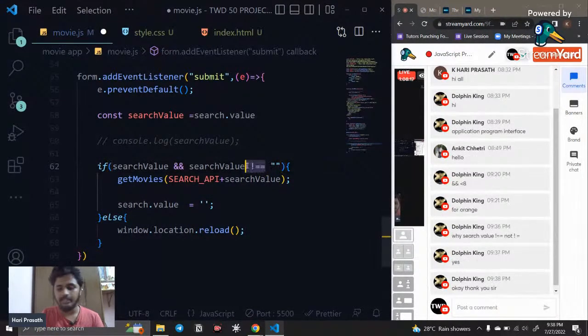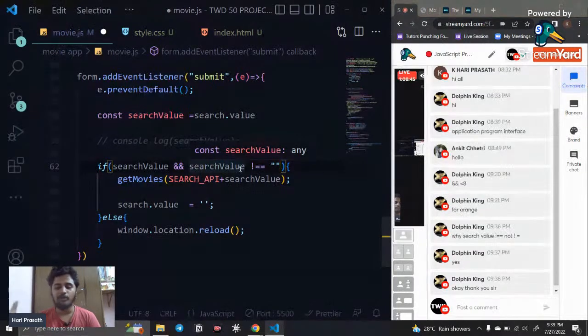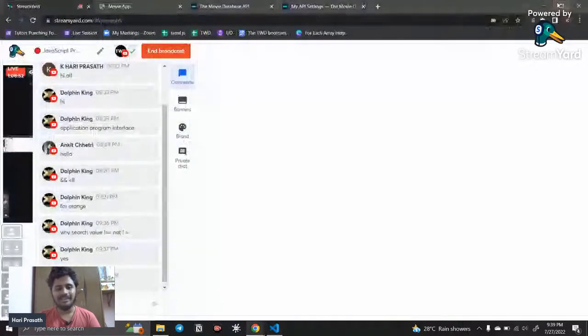So here if you use the single equal to, it will produce the same answer also. But in some cases, if you want to validate the value and also the data type, then you need to use the double equal to. So mostly we automatically use the double equal to, as we come with a flow, right? That is why we use it. That is very simple. The same difference between double equal to and triple equal to applies to not equal to and not double equal to. Okay, that's it.